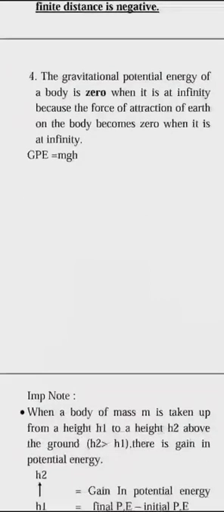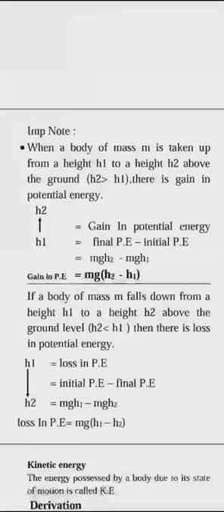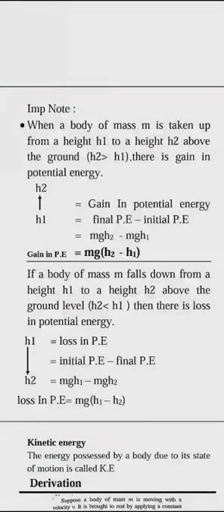Next, the second point, a very important point. Example, I was on the second floor, and I go to the fifth floor. Now if you want to find the change in potential energy, or the gain in potential energy, we will take the fifth floor with respect to the second floor, not with respect to the ground, because my initial position was the second floor, then I went to the fifth floor. So the potential energy is always with respect to the last position.